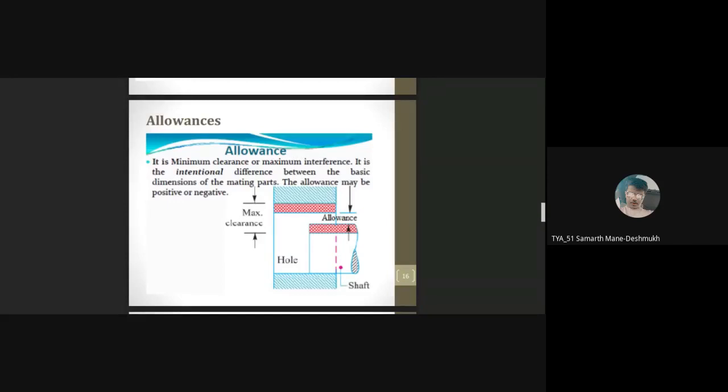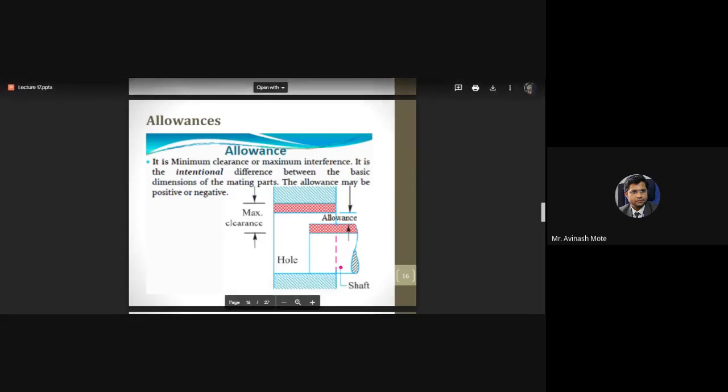Now at the time of tolerance only, I asked you one important question: what is the basic difference between tolerance and allowance? And at that time I told you one statement, which is very, very important with respect to the basic difference between tolerance and allowance. I asked you to define it in one line, and the statement was: allowance is an intentional difference.